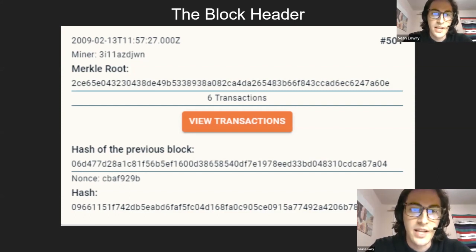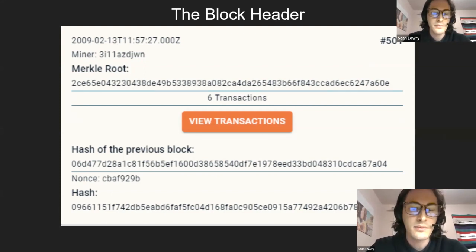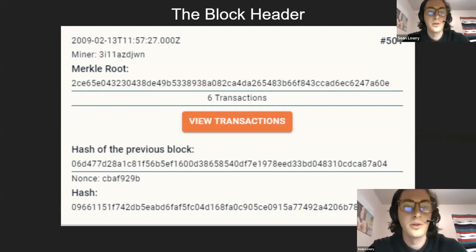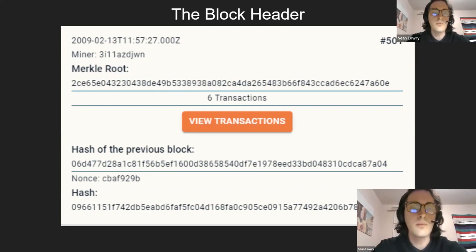I'm not going to talk about transactions as much. The hash of the previous block is when we take the entire header, hash the contents, and we have this hash. So you put the hash of the previous block in this block header, so you actually connect the blocks. That's how the blocks are connected.